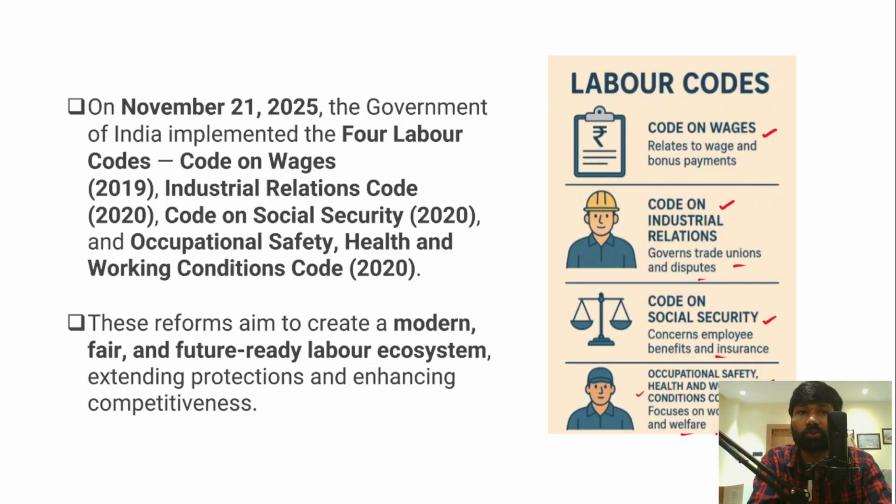So these are the 4 labor codes that the union government has formulated on November 21st 2025, and in fact there has been an extensive discussion on the labor codes, the impact of these labor codes on India's labor reforms, what are its objectives, what are the challenges. So I hope you have understood all 4 labor codes. One is the code on wages 2019, then the code on industrial relations, the code on social security, and then the code on occupational safety, health and working conditions. These are the 4 labor codes that the union government has formulated or released on November 21st 2025.